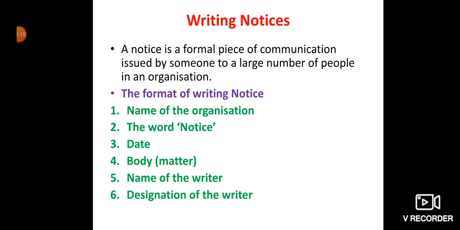Then the body of your notice, that's the matter of your notice. Then after that, the name of the writer and the designation of the writer. This is very, very important, children. When we are talking about the notice, whoever is writing the notice, we have to write the designation of the writer. Okay?